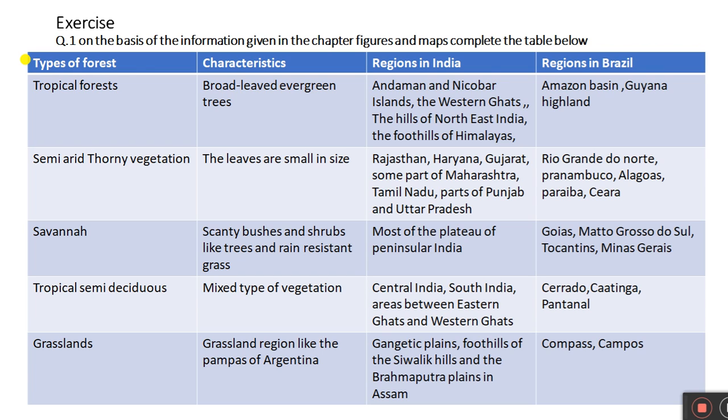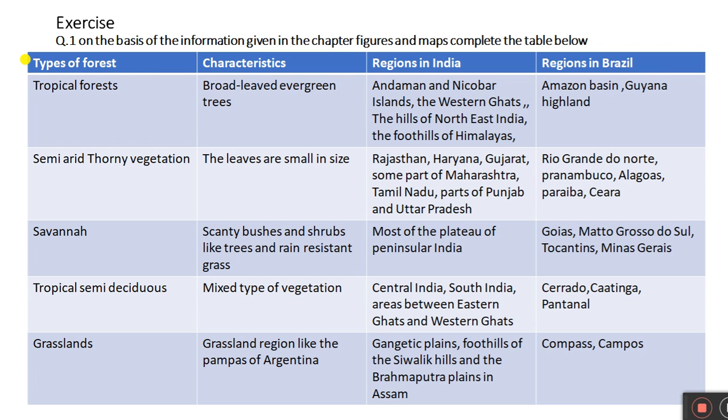Semi-arid thorny vegetation. Characteristics: the leaves are small in size. Regions in India: Rajasthan, Haryana, Gujarat, some part of Maharashtra, Tamil Nadu, parts of Punjab and Uttar Pradesh. Regions in Brazil: Rio Grande do Norte, Pernambuco, Alagoas, Paraíba, Ceará.